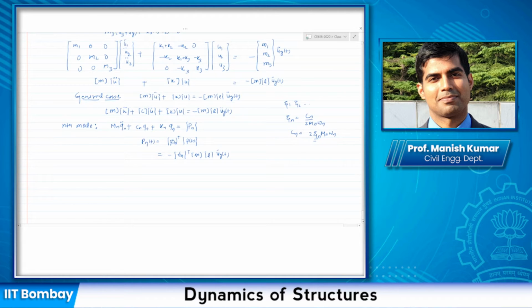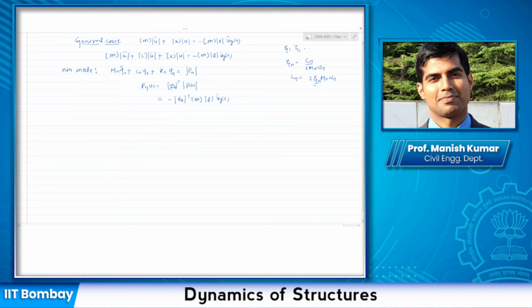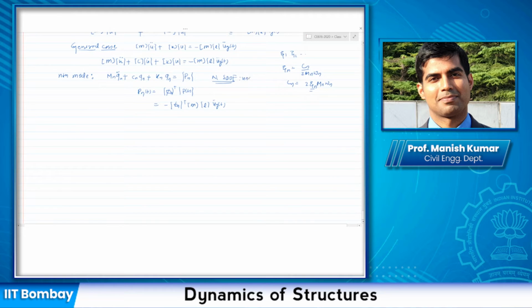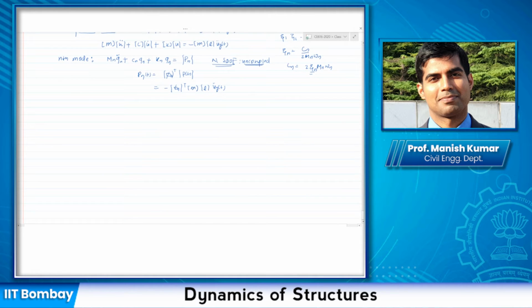And these are our n uncoupled single degree of freedom systems. These are all uncoupled, and the solution to these types of equations we already know. We can write this as qn double dot plus 2 zeta n omega n qn dot, and I am dividing by mn, so this becomes omega n squared qn, and the right side is Pn by mn.